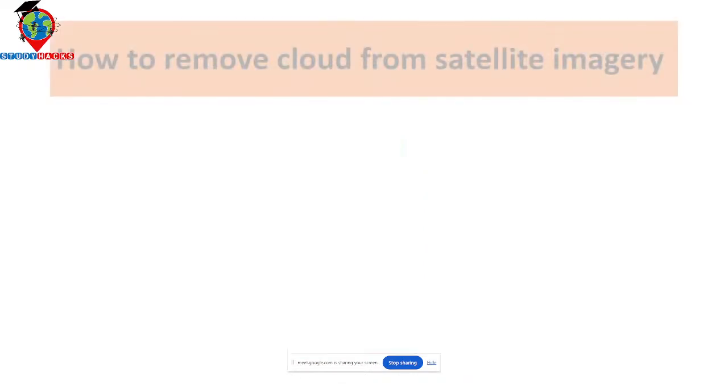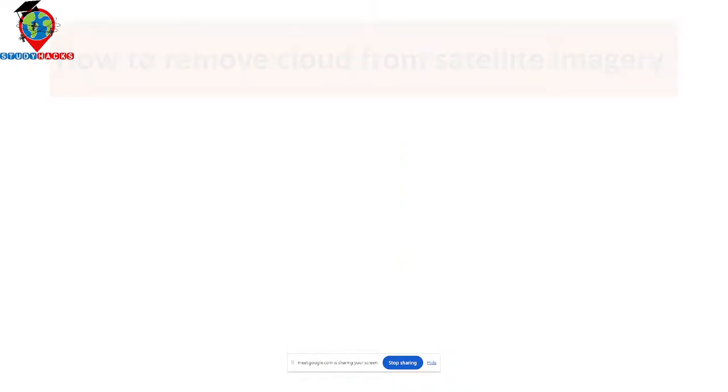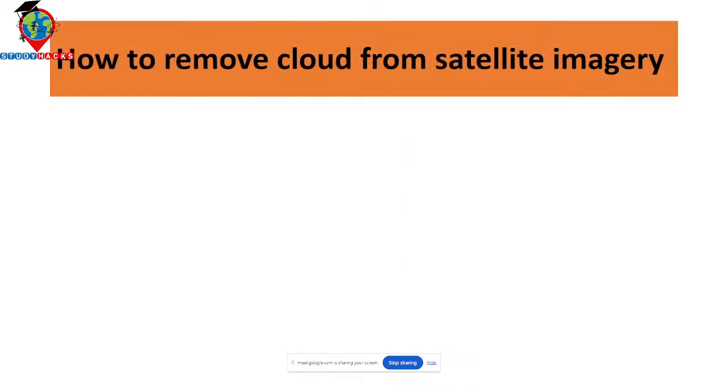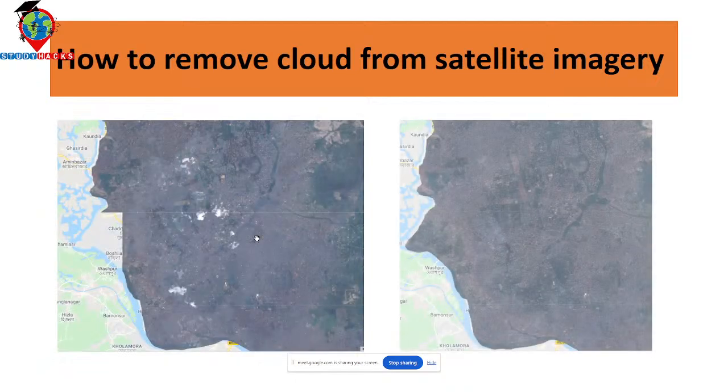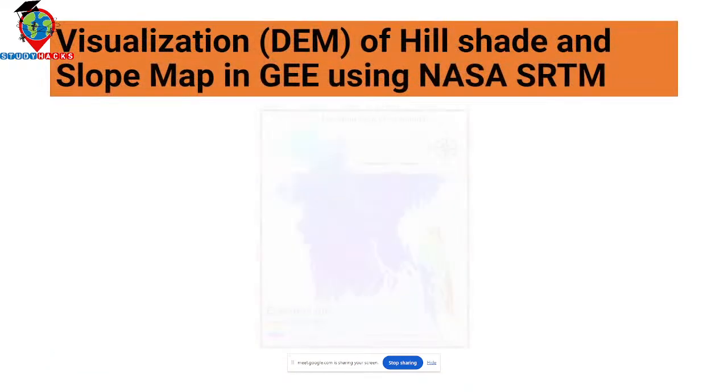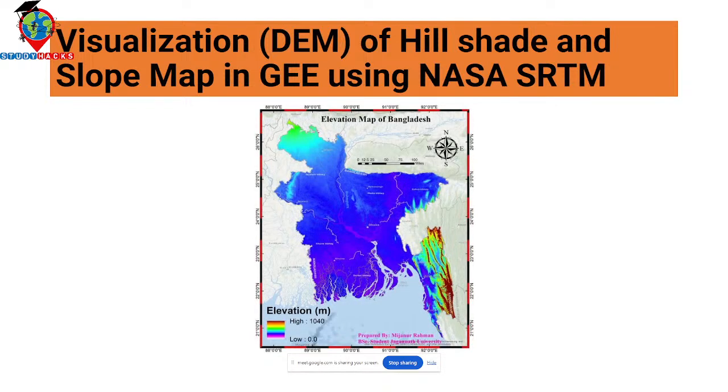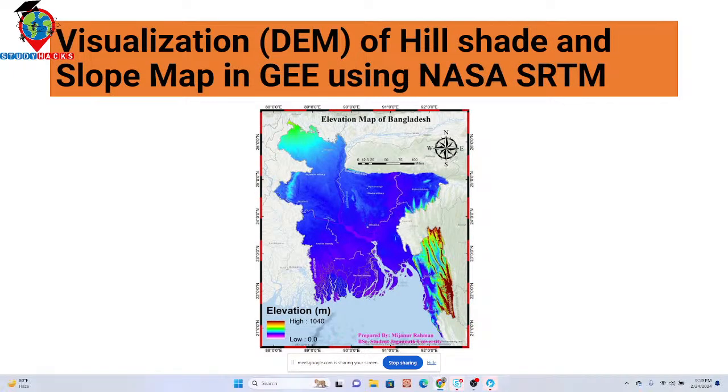So let's go. First of all, we also try to discuss removing the cloud from satellite imagery. I also try to show you how you can remove the cloudy pixels and get very clear satellite imagery. And we'll talk about elevation, how we can easily use different types of data, such as NASA SRTM data, and then make different types of maps, hillshade map, slope map, these types of things. Okay, so let's go. I simply open my code editor.